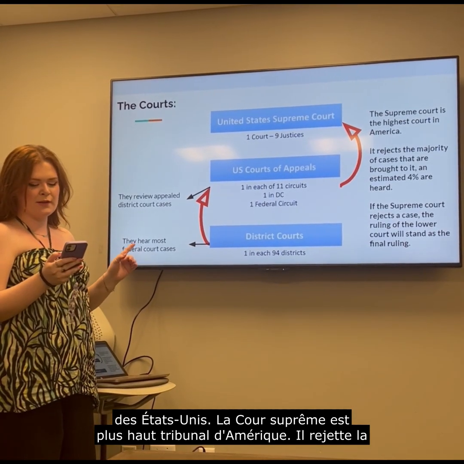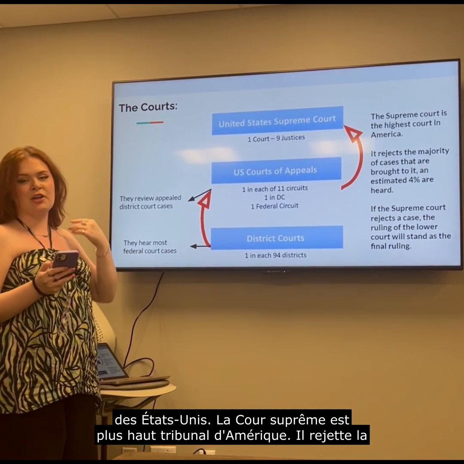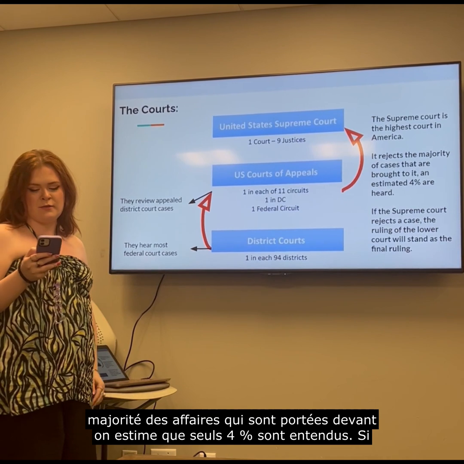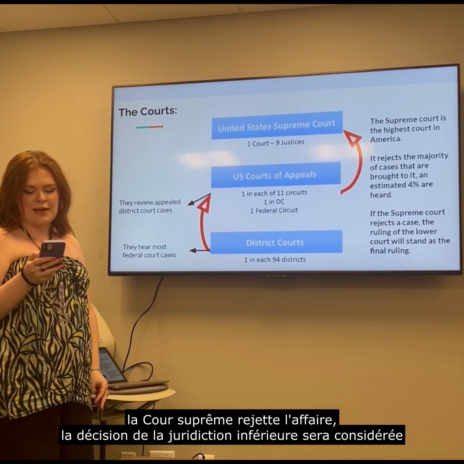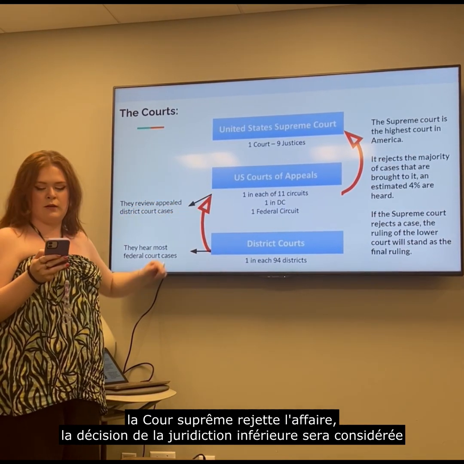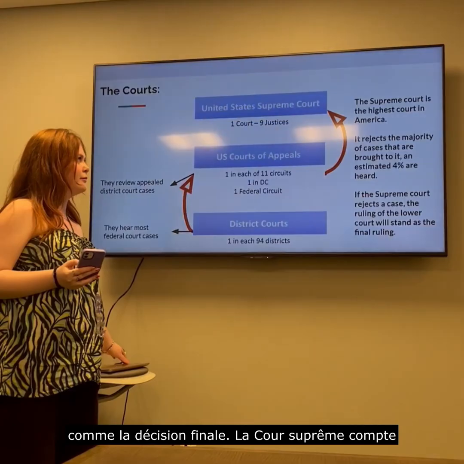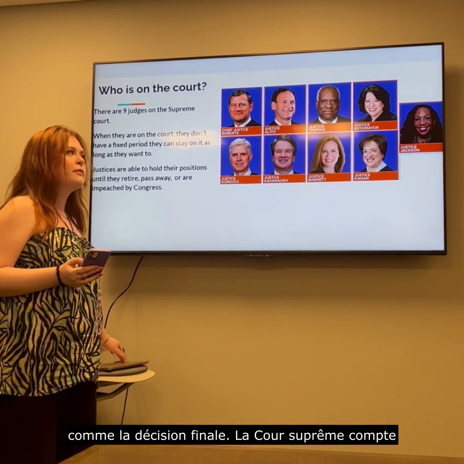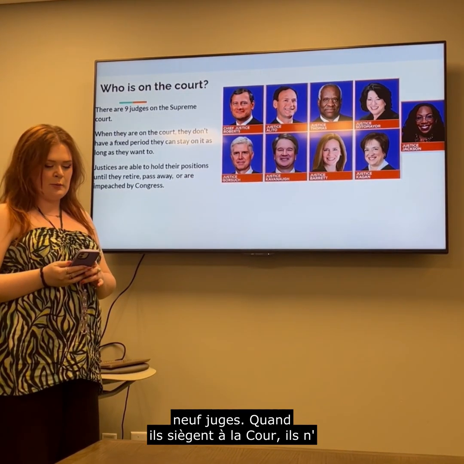The Supreme Court is the highest court in America. It rejects the majority of cases that are brought to it. Only an estimated 4% are heard. If the Supreme Court rejects a case, the ruling of the lower court will stand as the final ruling. There are 9 judges on the Supreme Court.